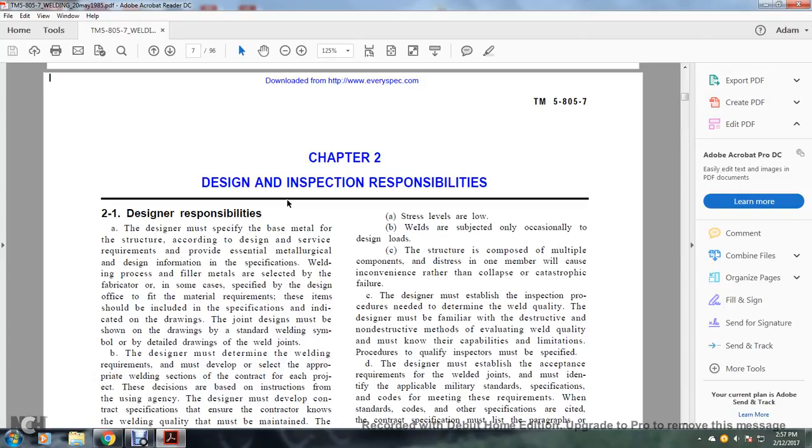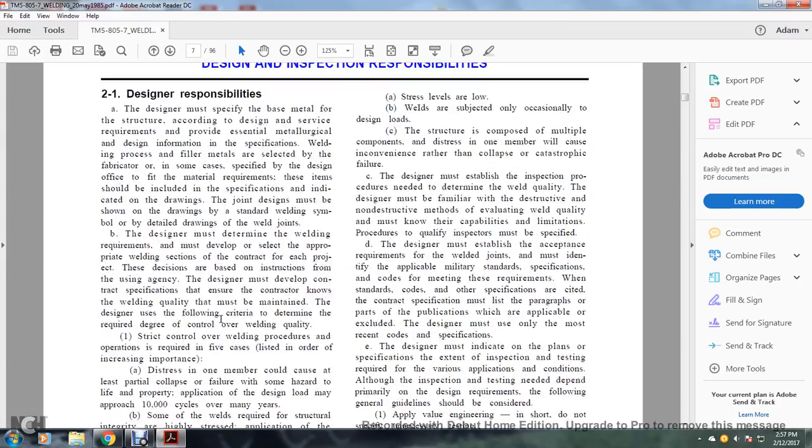design information specification. The welding process for the filler metals is selected by the fabricator or, in some cases, specified by the design office to fit the materials requirement. These items should be included with the specification indication for the drawing. Joint design must be shown with the drawings by standard welding symbols, detailed drawings and welded joints.